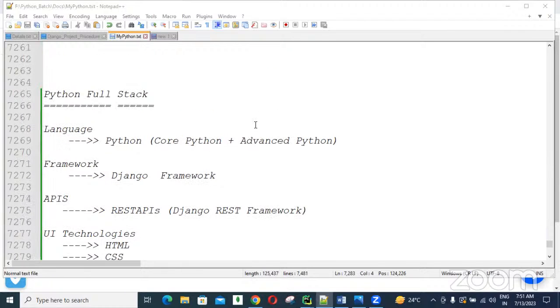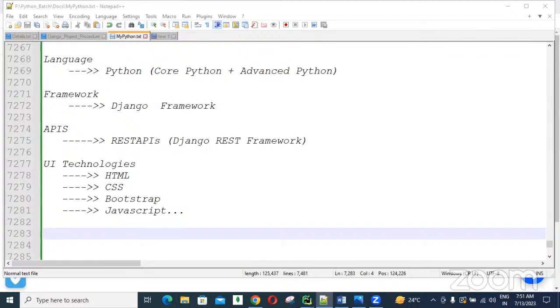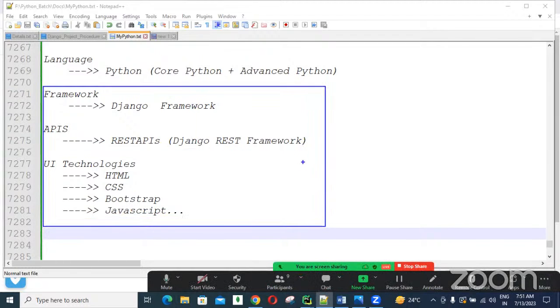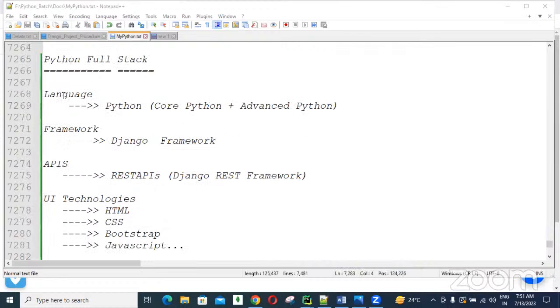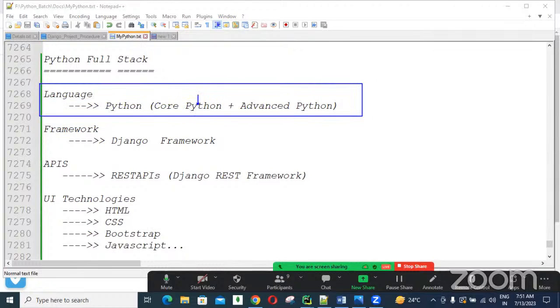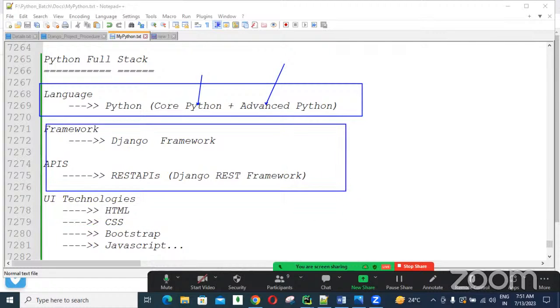In this Django framework, you're going to get all these things. When you learn Python, you get all the basic Python rules and regulations and concepts, and we are going to use those concepts in this development.